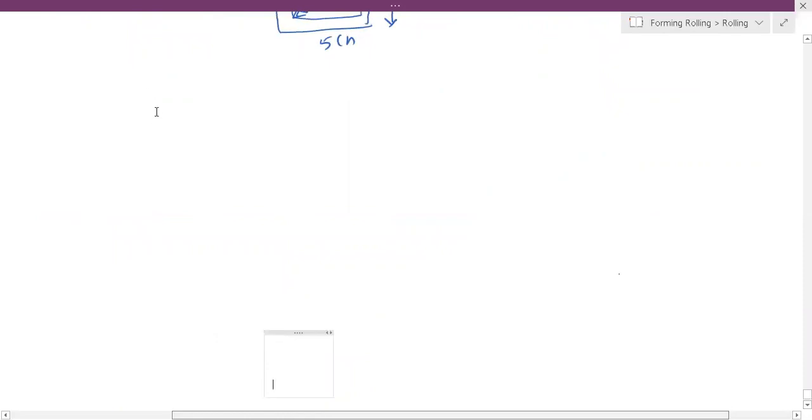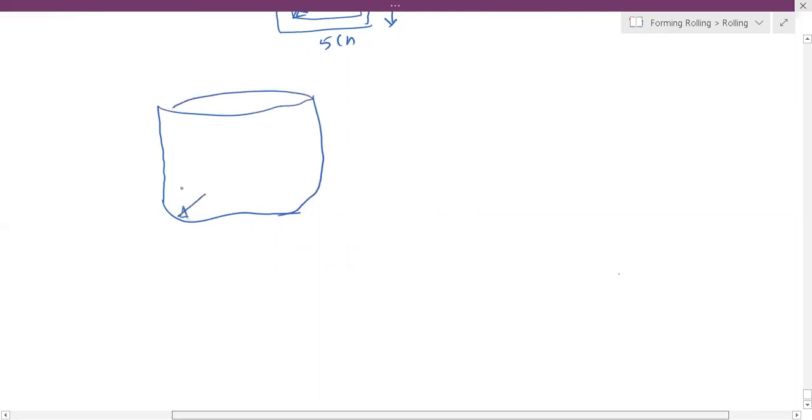One second, I'll draw. Sorry, my hand drawing is bad here. This is your radius, this is your height, and this is your diameter. This is the inside diameter d.